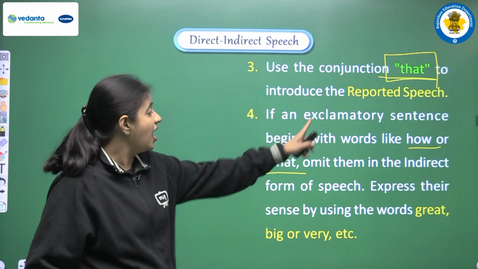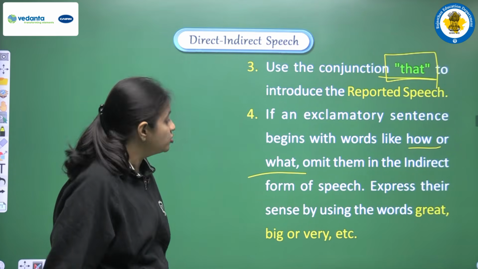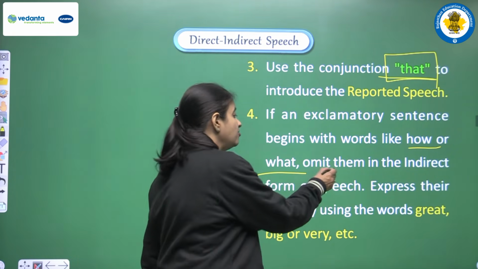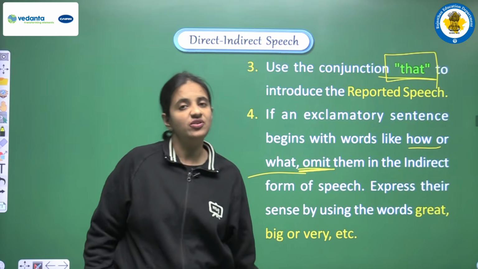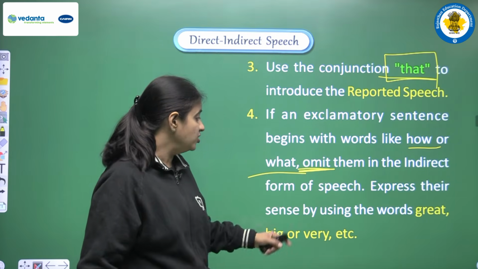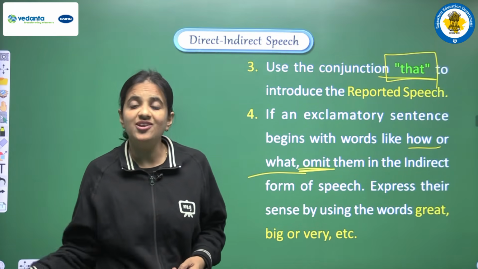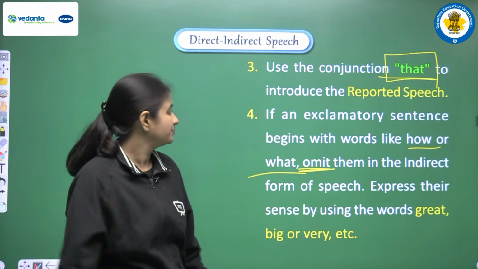So if we are having how or what, such kind of words in the beginning of a direct speech, while doing the conversion, again we have to omit these words, we have to skip these words, we have to drop these words, and we can use any word like great, big, or very to convey the meaning of that word.